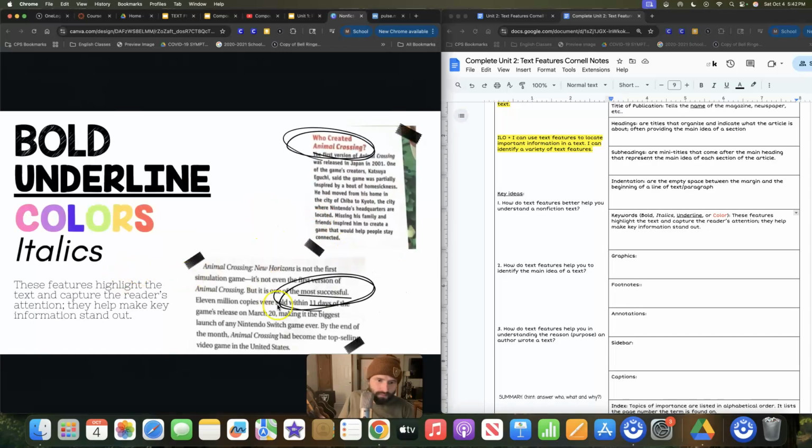Now, underlining as well, color as well. So those are just examples of what they look like.